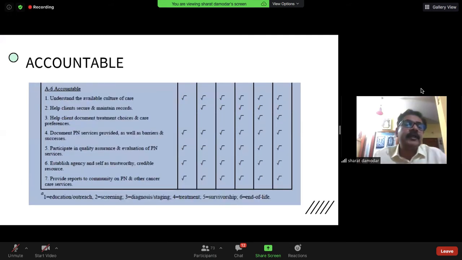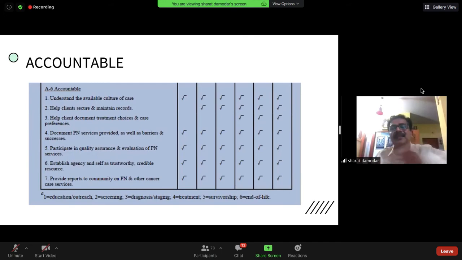And at the end of all of this, when somebody is doing all of this, we need to be accountable for the care we give, which also comes for the Cancer Care Navigator. He needs to make sure that all of this is understood and documented. At the end of the day, if you want to do an audit of all of this, you need to know what it has actually done to patient care and how much of improvement it has provided.